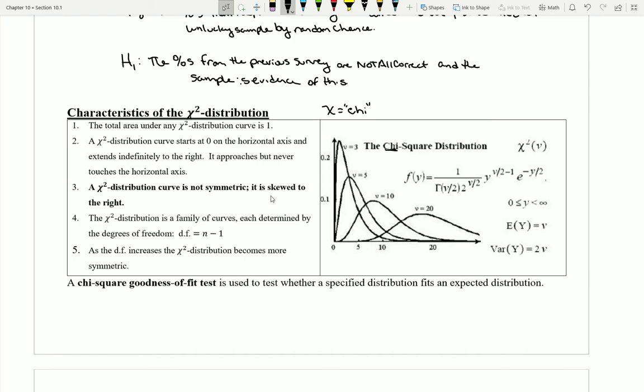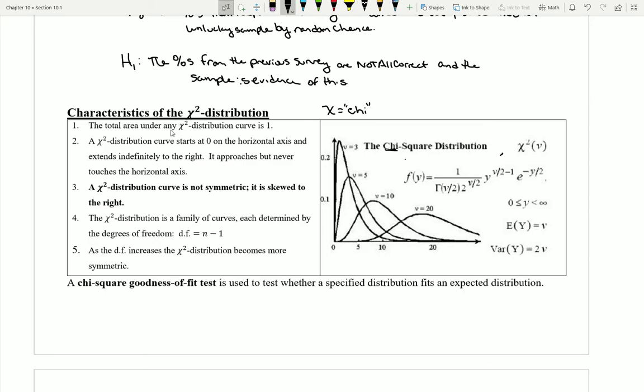Ultimately, this distribution has a lot of mathematical motivations behind its construction. I have, again, a big formula over here to indicate how exactly you would graph one of these distribution curves. It's just there to actually be scary. Ooh, a lot of scary information. Okay. For our purposes, though, we just need to know a couple of these basic facts about this new distribution and understand that it's something that we will be using when we do this goodness of fit test.